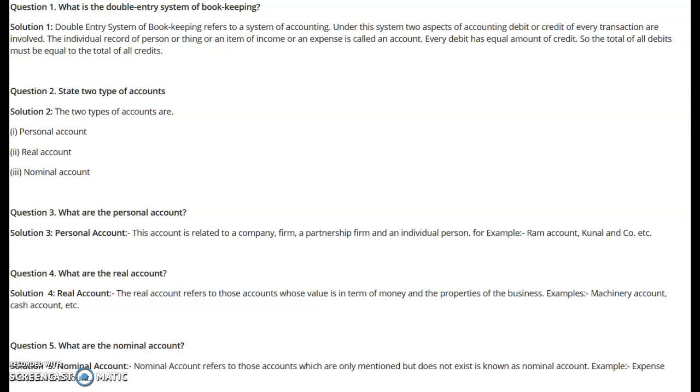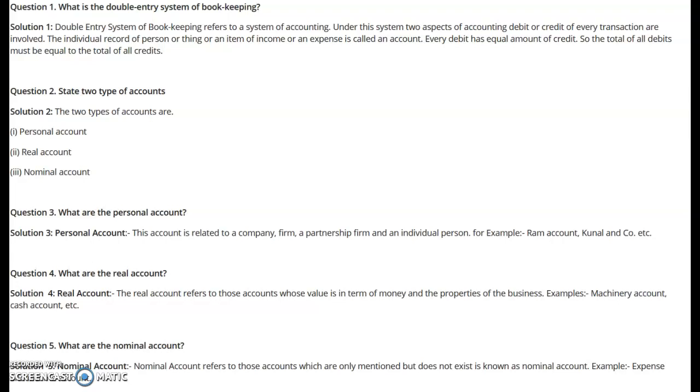Please understand, artificial personal accounts are those accounts which are not actually natural human beings. They are not the accounts of living human beings, which are categorized into the natural personal account, but they are artificial because the law recognizes them as persons.